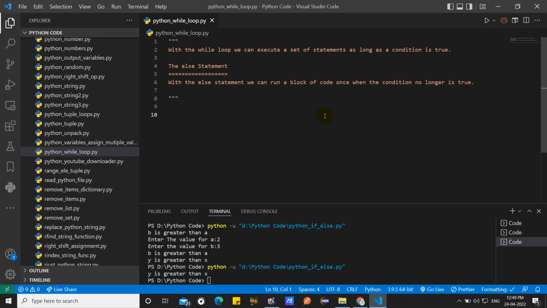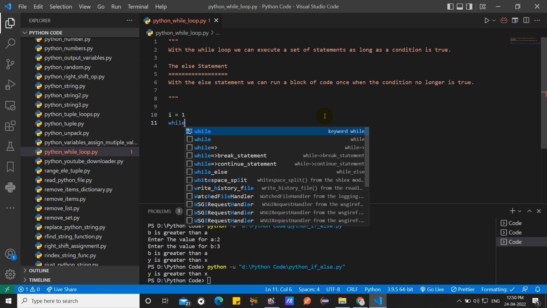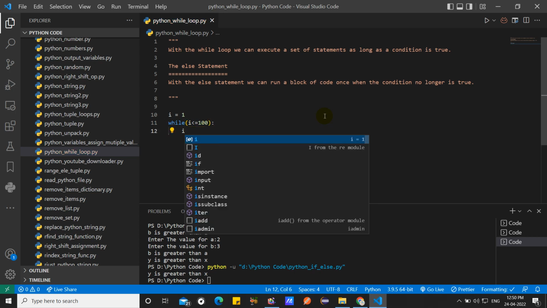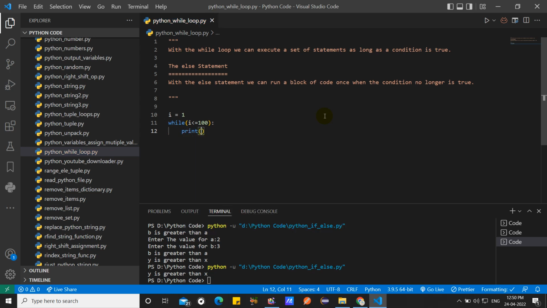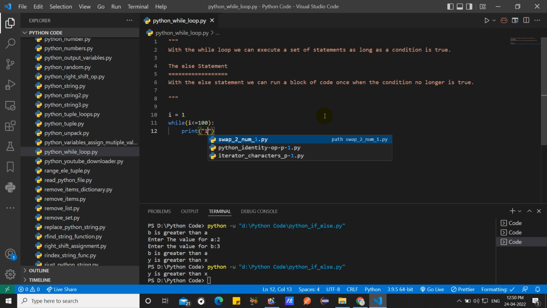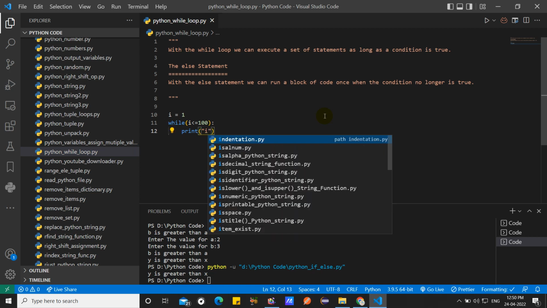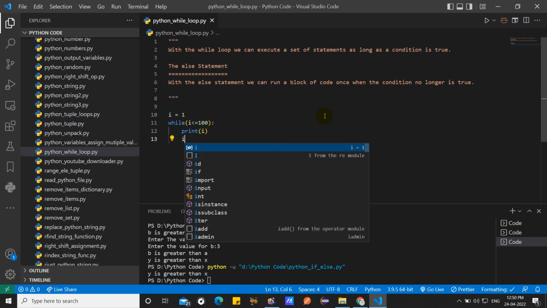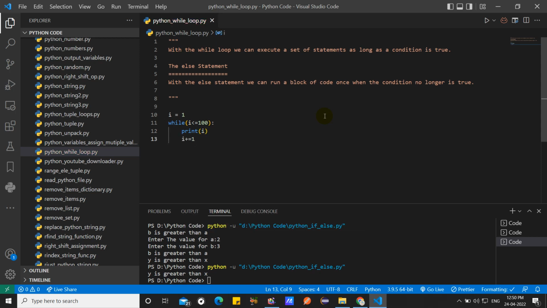How? Let's see. Suppose I take i equal to 1, then while i less than or equal to 100, colon, then print i, then i plus equal to 1.